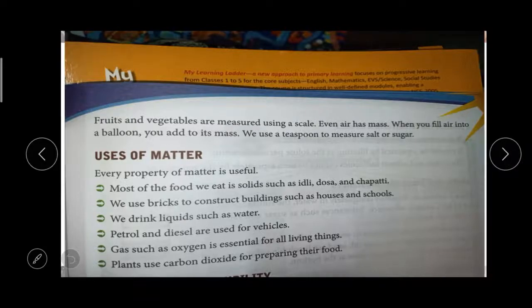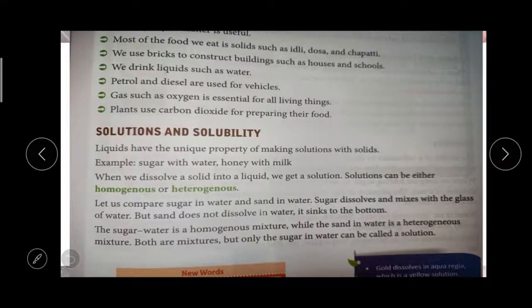Okay, then the next one is solution and solubility. So what is a solution and what is solubility? Liquids have a certain property. They have a unique property of making a solution with solids. For example, sugar with water, honey with milk.